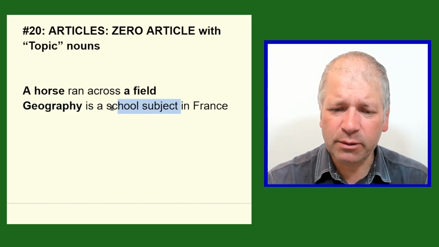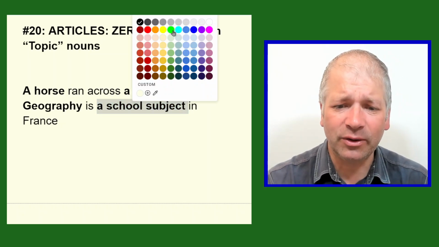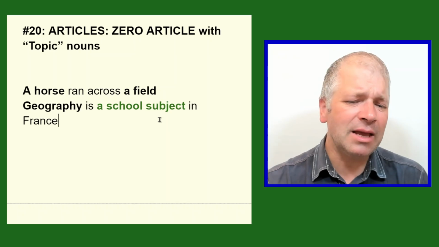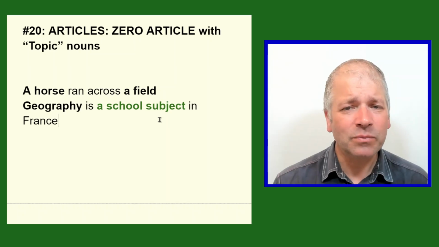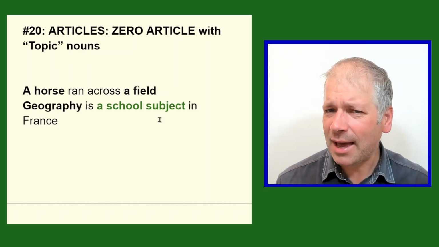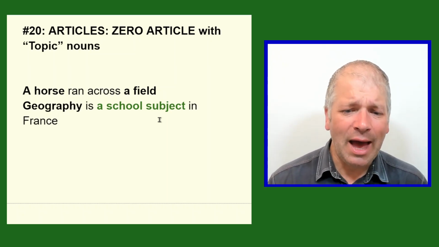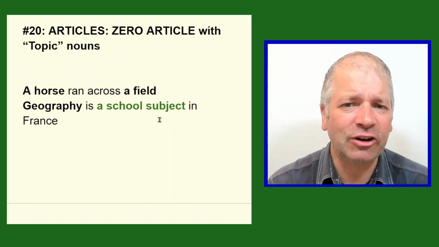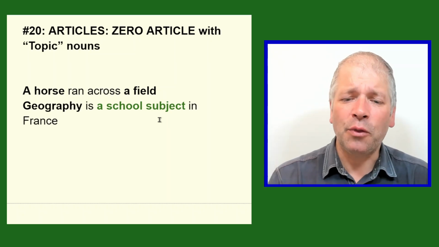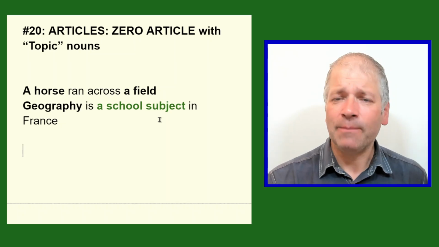Now, let's pick on this as well, because this is interesting. You've noticed a school subject. Well, doesn't this qualify for other rules? First of all, subject. Is that a topic noun? Is that something that covers lots of information? And also it's got an adjective in front of it. Didn't we just learn that if you put an adjective in front of a noun, then you should use the instead?